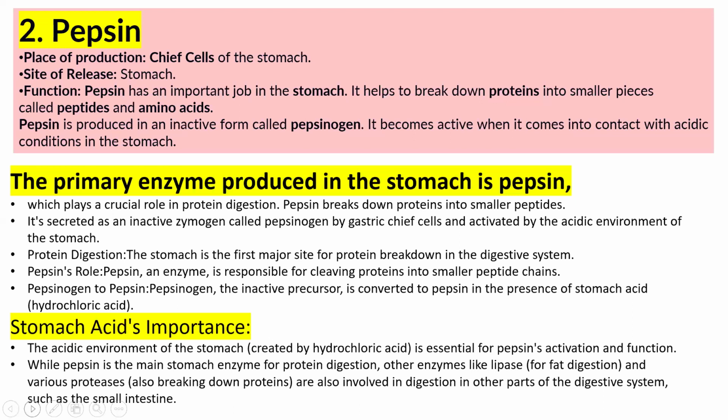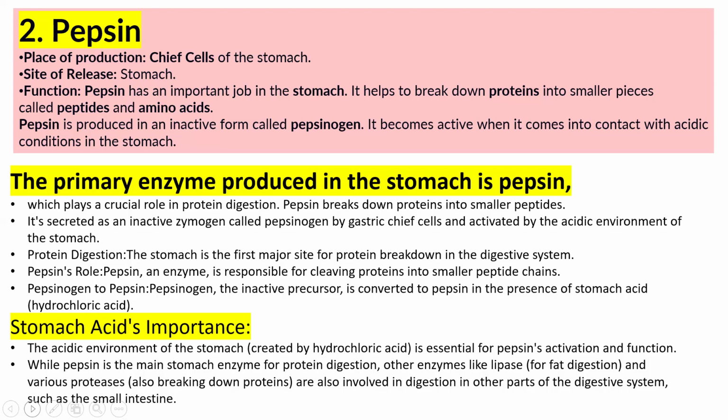Next is pepsin, which is produced by the chief cells of the stomach. It is very important to first know the different types of enzymes, so that you will not confuse the processes. Pepsin is produced by the chief cells of the stomach, and the site of release is the stomach.